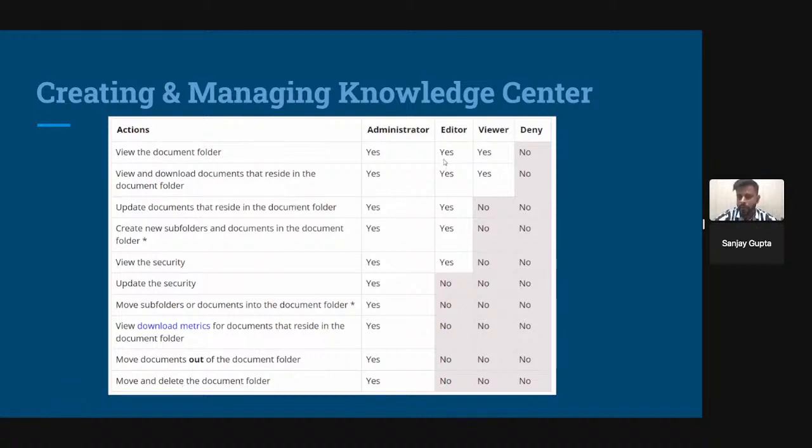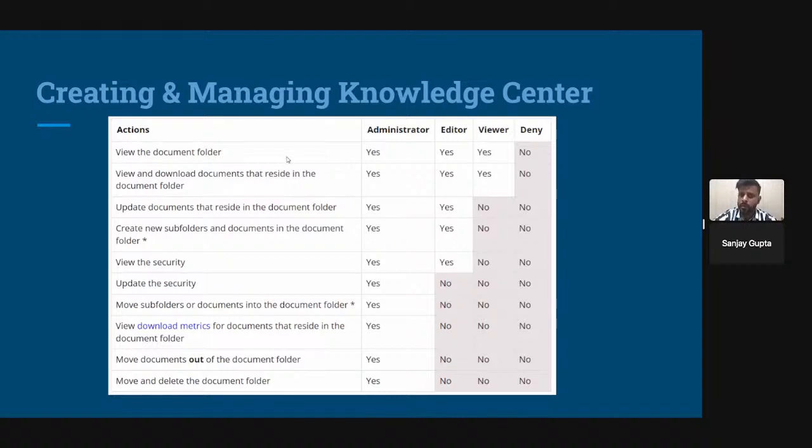But the editor can also view the document folder and download the documents. And the editor can also upload the documents or update the document folder or knowledge center, and create new subfolders. The editor can view the security but cannot update the security. And other actions the editor also cannot take, like moving subfolders or deleting folders. And the viewer has lesser security.